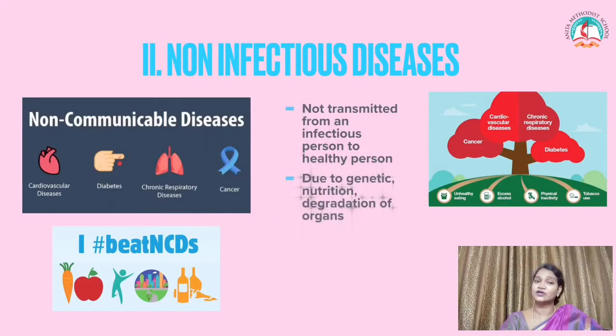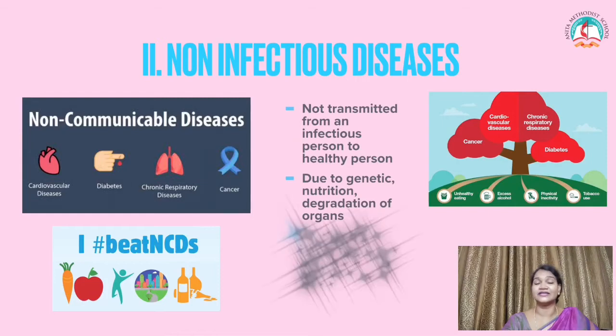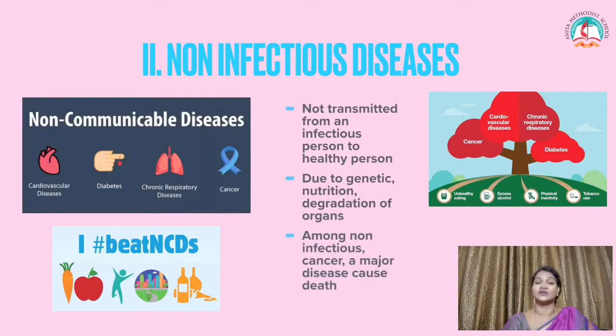It is caused due to genetic factors, gene recombination or nutritional factors. If the person takes less nutrition like carbohydrates, vitamins or protein, it can lead to non-infectious disease. Degradation of organs in the body. Among non-infectious diseases, cancer is a major disease that leads to death also.